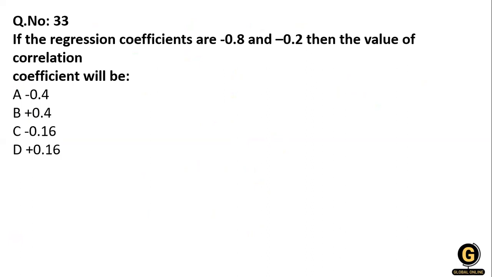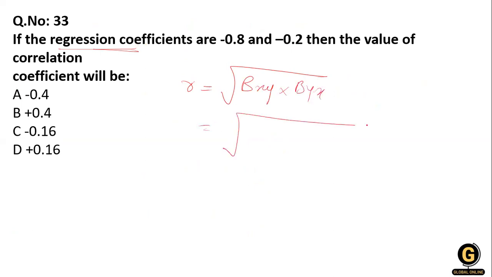Now, next question. If the regression coefficients are minus 0.8 and minus 0.2, the value of the correlation is? So what is the formula? The correlation coefficient is equal to the square root of bxy multiplied by byx. So minus 0.8 multiplied by minus 0.2. When we solve it, we will get 0.4.